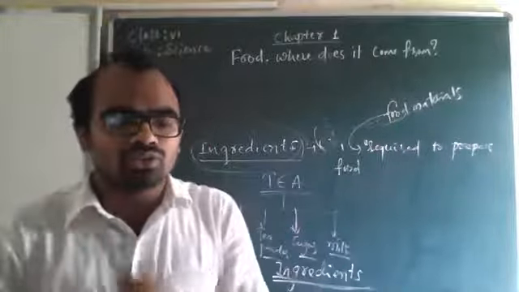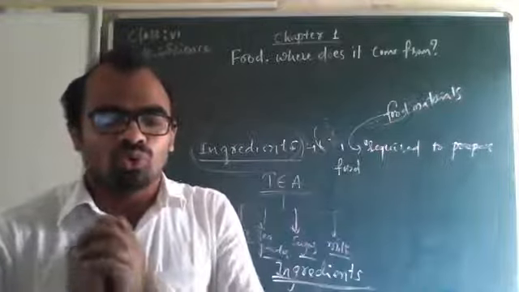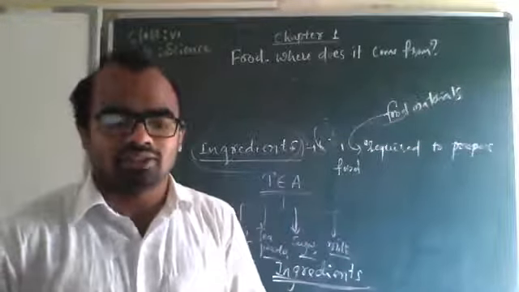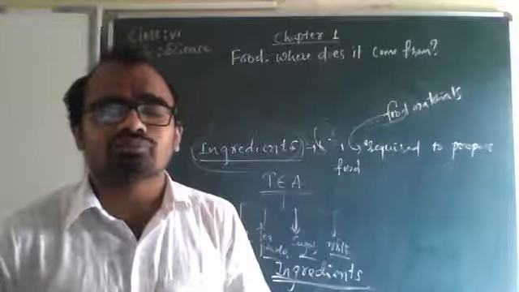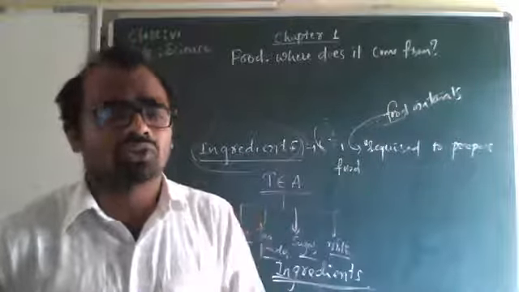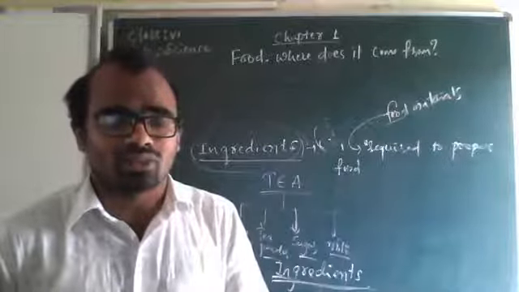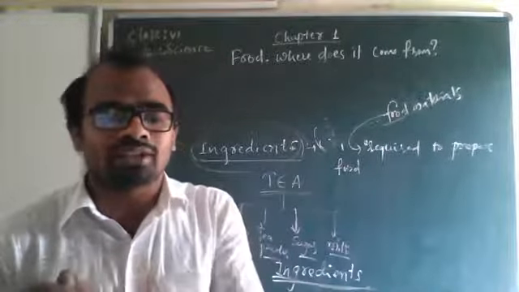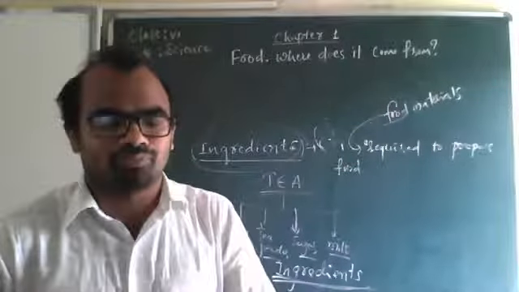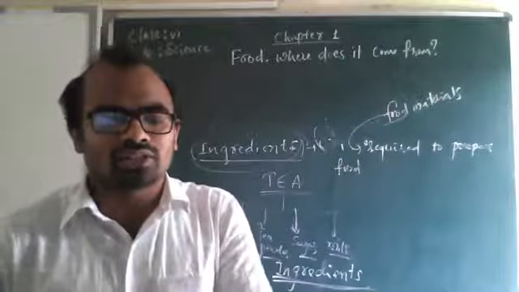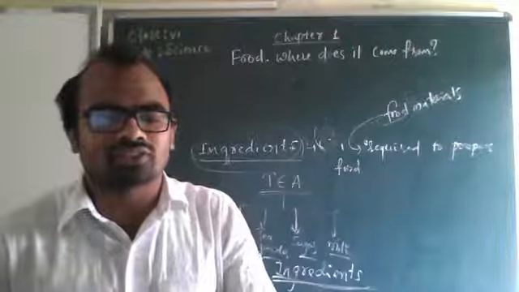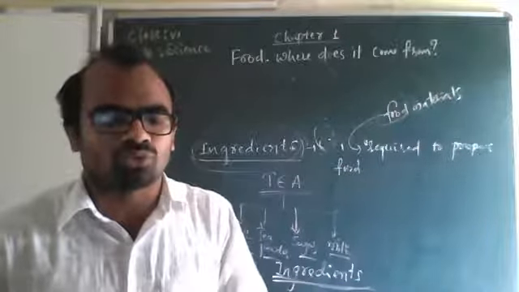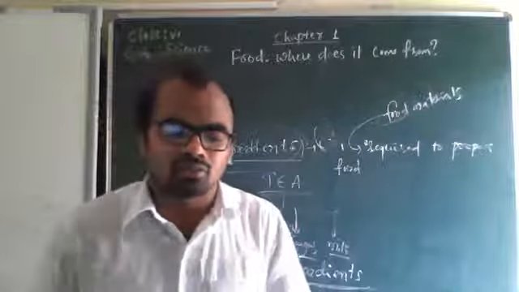So here you have to do one activity. Okay, it is given in your NCERT textbook, first page, activity number 1. What is that activity? Ask your friends in school about the items they would be eating during the day. See if you can also get this information from friends staying in different states of India. List all the items in your notebook as given in table 1.1. Ask as many friends as possible.